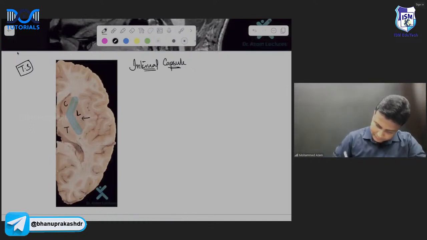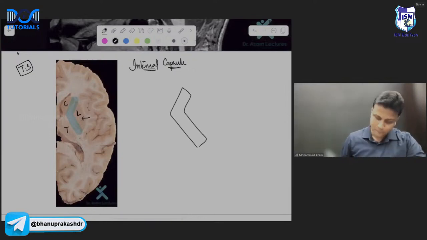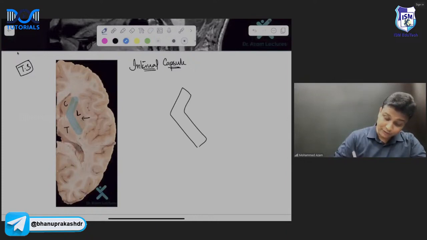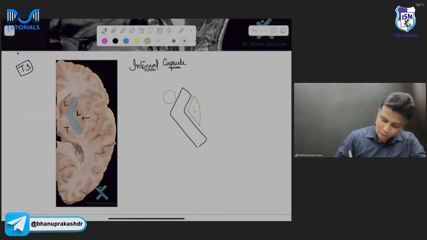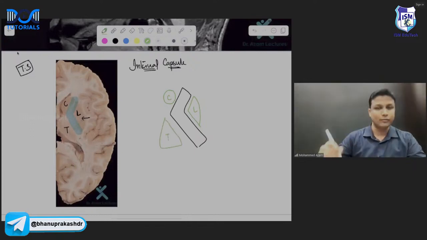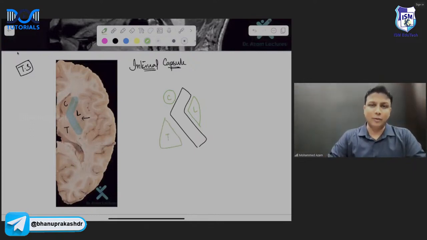Now, for example, if this one here will be the internal capsule here, sir. First of all, the relations of this one. What do you have on the lateral side of the internal capsule? That is lentiform nucleus. What do you have on the medial side? On the medial side, there will be caudate nucleus. And then here, you'll be actually having the thalamus, sir. So on the lateral side, there'll be lentiform nucleus. And on the medial side, we'll be having caudate and thalamus. Perfectly done.